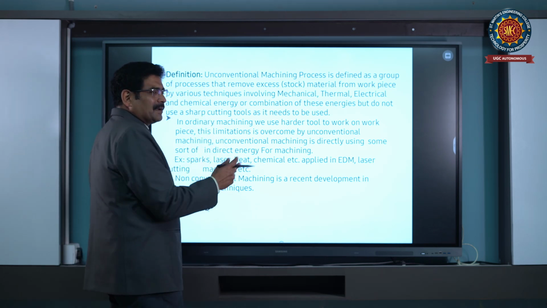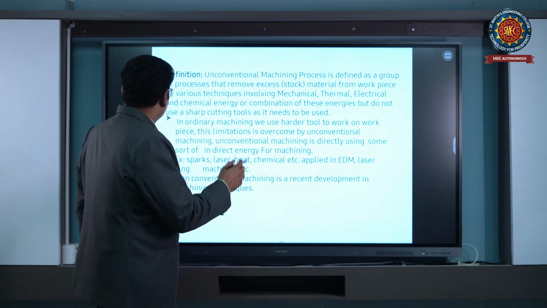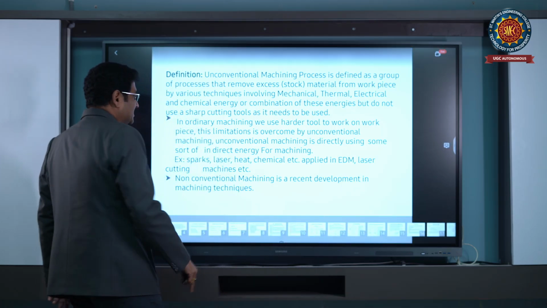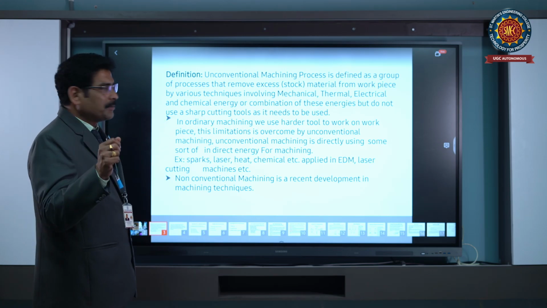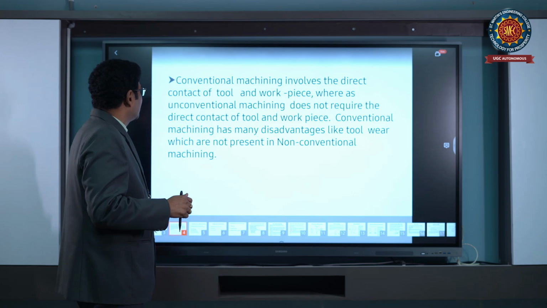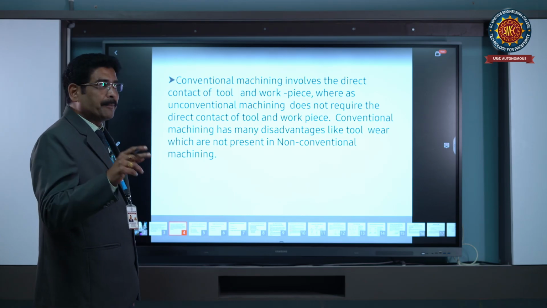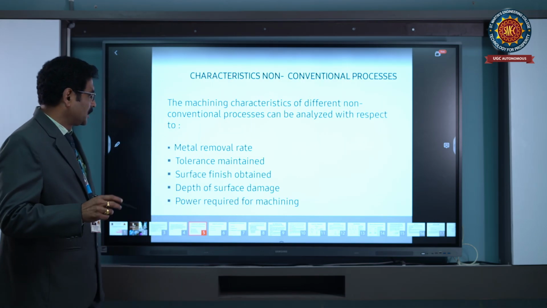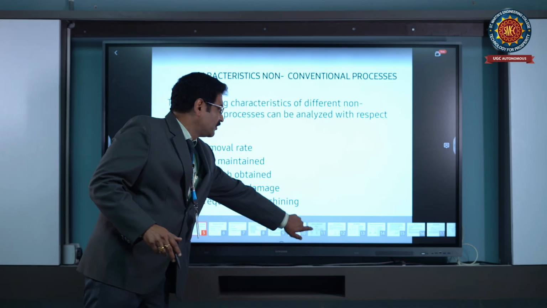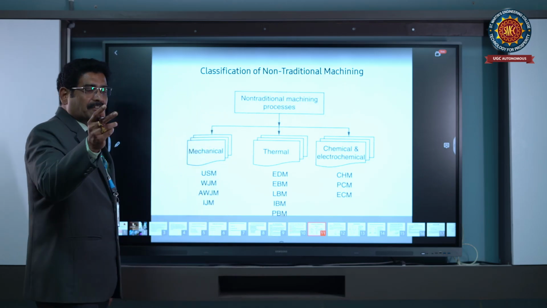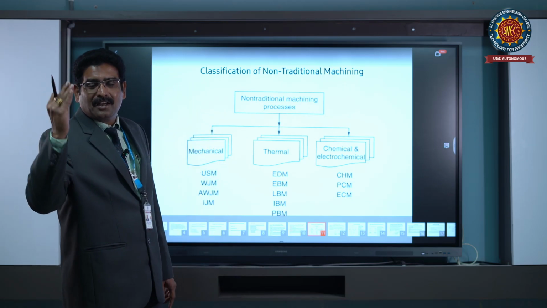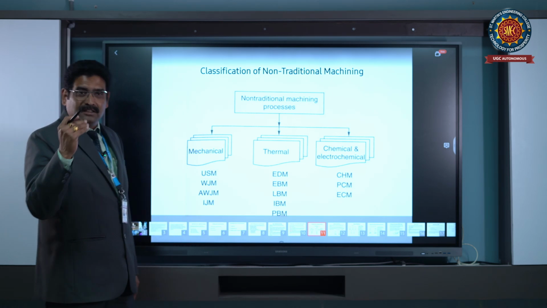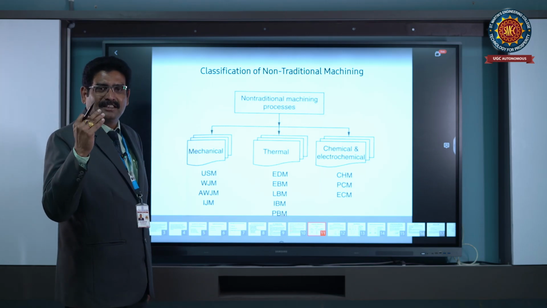Harder and brittle materials can be machined comfortably by using this process. Whereas in basic conventional machining processes, harder and brittle materials are very difficult to machine, but it happens with unconventional machining process. That is the advantage of unconventional machining process. Coming to the classification, there are unconventional machining process, modern machining process, and non-traditional machining process. The terminology of these machining processes varies in three different forms.